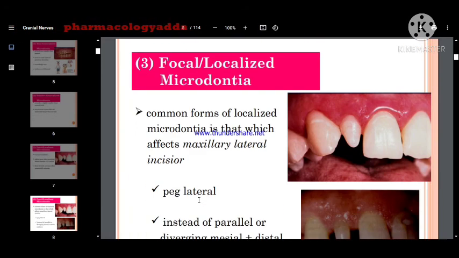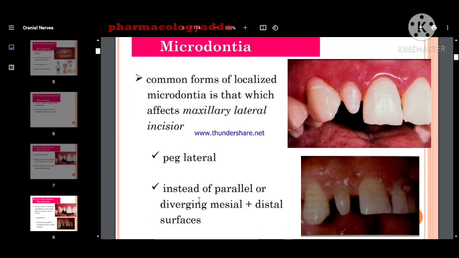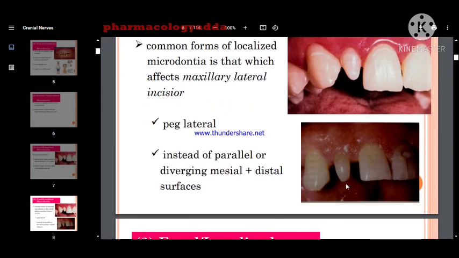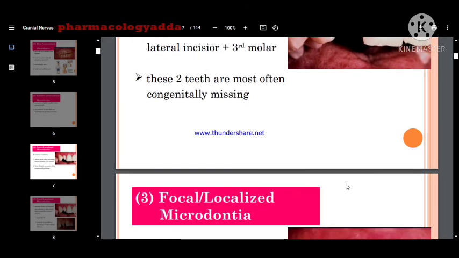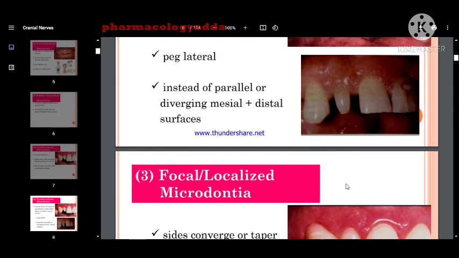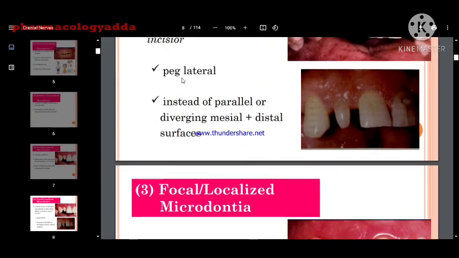Now the focalized or the localized microdontia. It is a common form of the localized microdontia, okay, that is affecting the maxillary lateral incisor. See here, this is the maxillary lateral incisor and it is smaller in size. Localized, all teeth are normal, but the lateral incisor is small. The third molar is not captured in this picture. Now peg lateral.